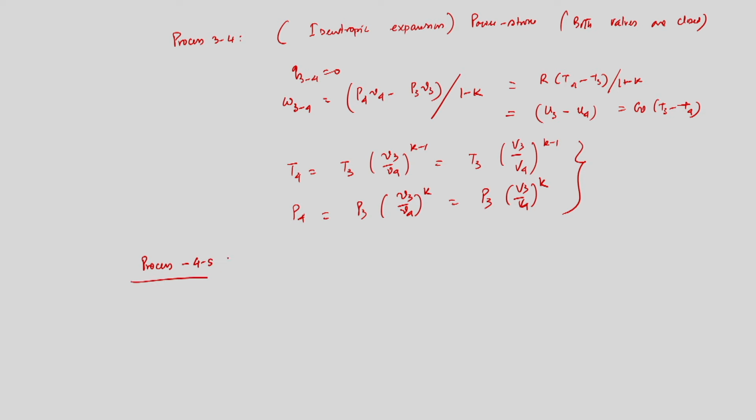Then we will discuss process 4 to 5, that is exhaust blow down, or constant volume heat rejection, right.